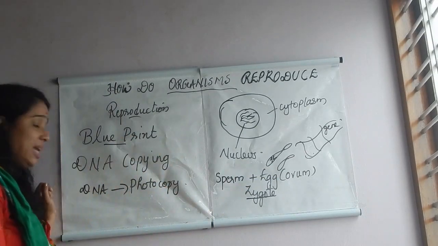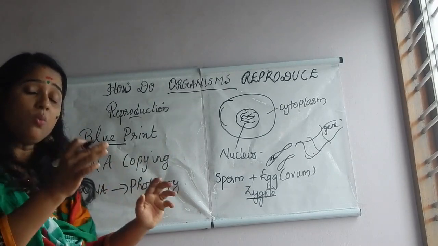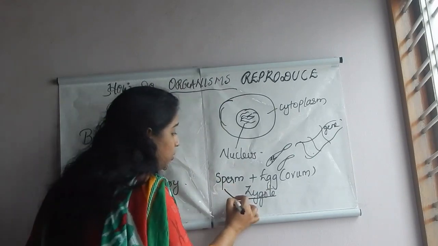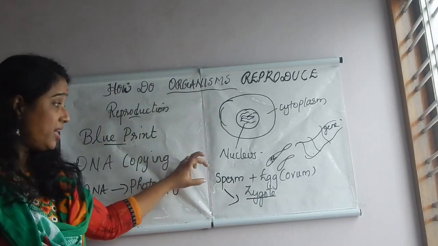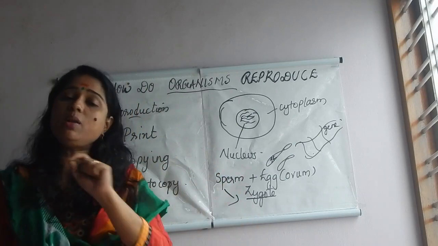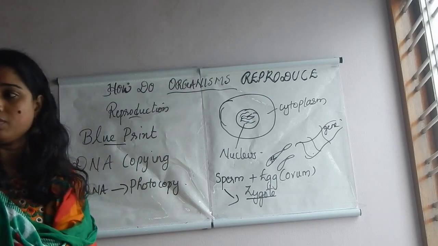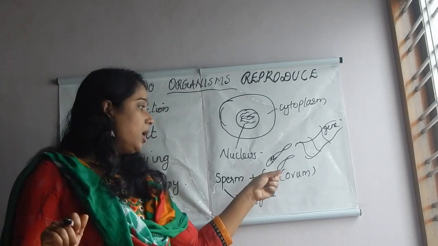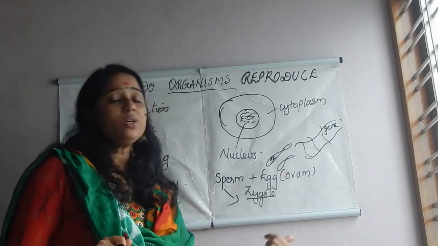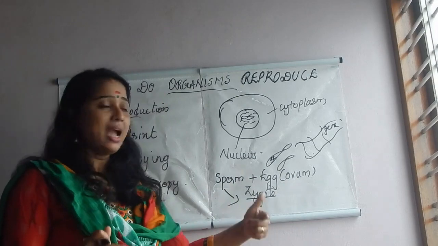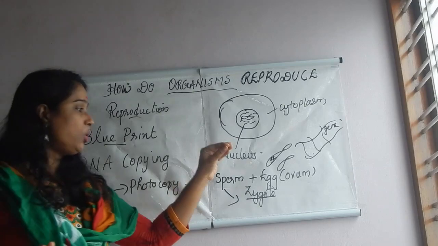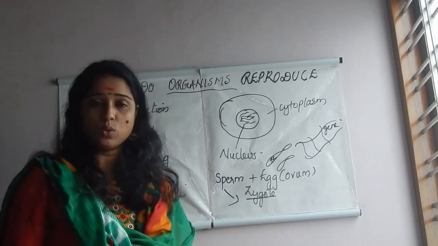The father's original DNA remains within the father, and only the photocopy moves on to the zygote. The original DNA remains within the parent, and only the photocopy moves towards the zygote. From the egg also, DNA copying takes place, and one original copy remains within the parent, and the photocopy moves towards the zygote.